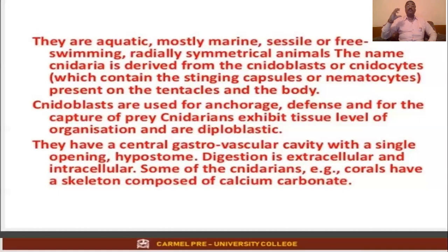And for capture of prey, the cnidoblast cells jet out, sting the prey, paralyze the prey, and capture the food, get it to the tentacle. From the tentacle, it will move to the mouth.